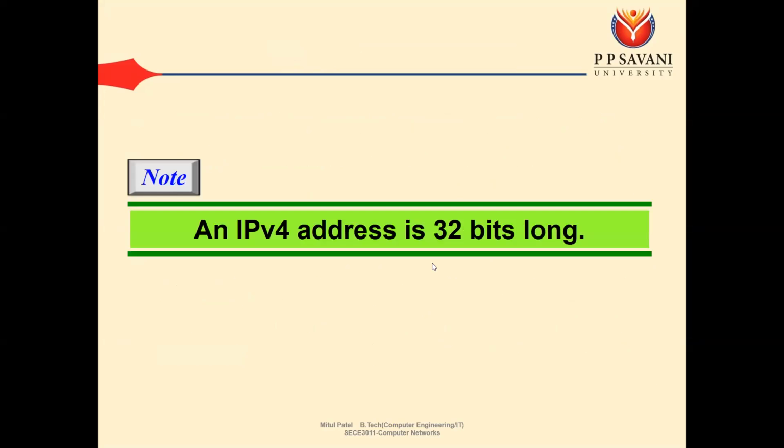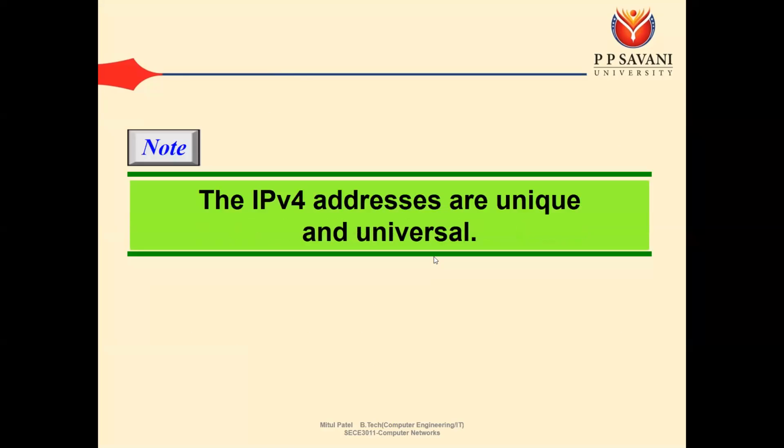So an IPv4 address is 32 bits long. The IPv4 addresses are unique and universal. Unique means each connection within the network has a unique address, and universal means it is providing the universal format, that is the 32-bit format, which is globally accepted by all the devices.